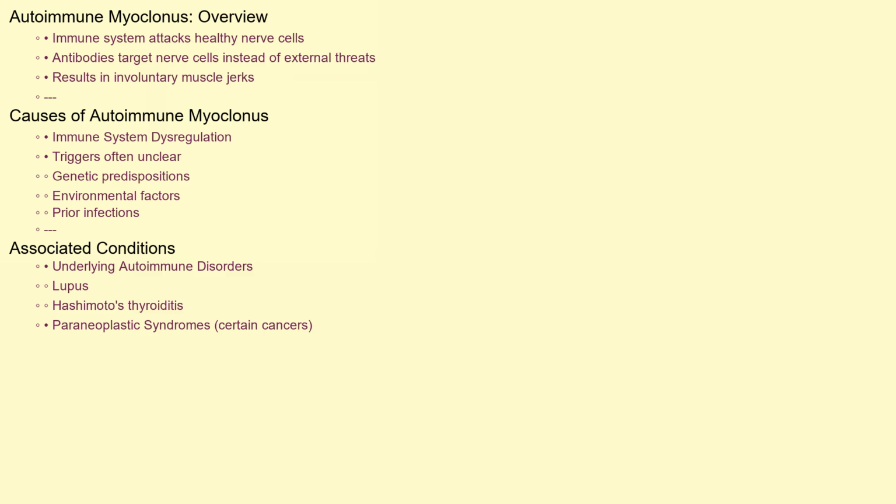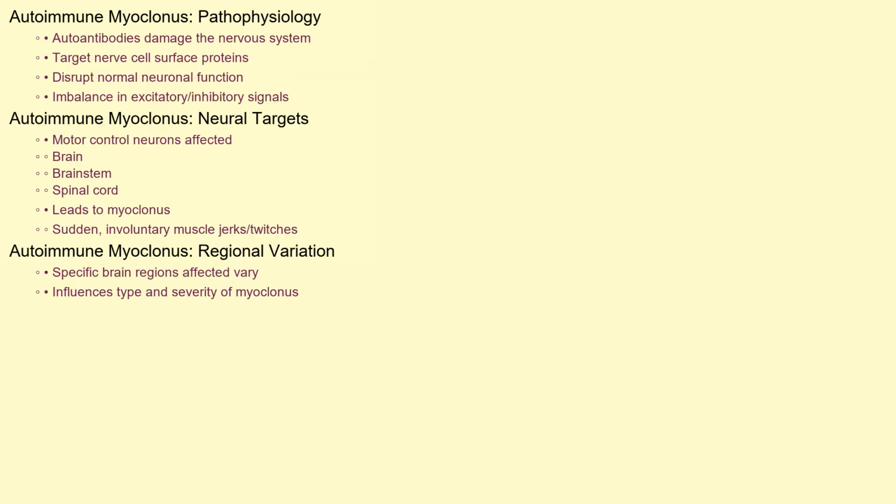Autoimmune myoclonus is primarily caused by a malfunction within the immune system. Instead of targeting external threats like viruses and bacteria, the body produces antibodies that attack healthy nerve cells. The exact triggers for this immune system dysregulation are often unclear, but genetic predispositions, environmental factors, and prior infections are thought to play a role. In some cases, autoimmune myoclonus can be associated with underlying autoimmune disorders, such as lupus or Hashimoto's thyroiditis, or even certain cancers, known as paraneoplastic syndromes.